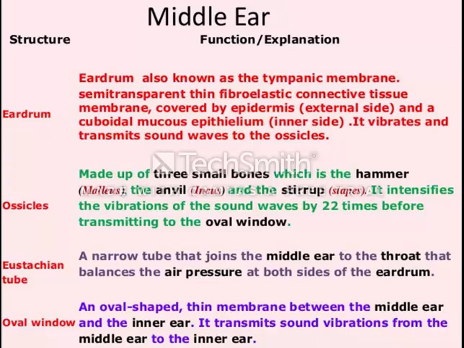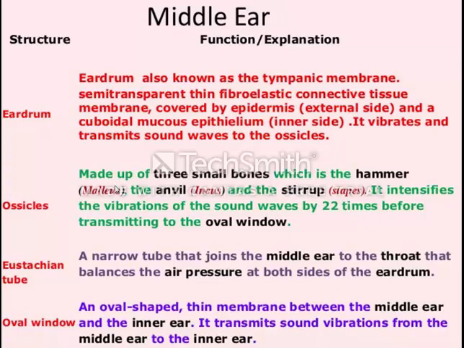The eardrum is also known as the tympanic membrane. It is covered by epidermis on the external side. So what does the eardrum do? It vibrates and transmits sound waves to the ossicles. And what are ossicles? Ossicles are made of the three small bones that we have talked about: the hammer, anvil and stirrup.